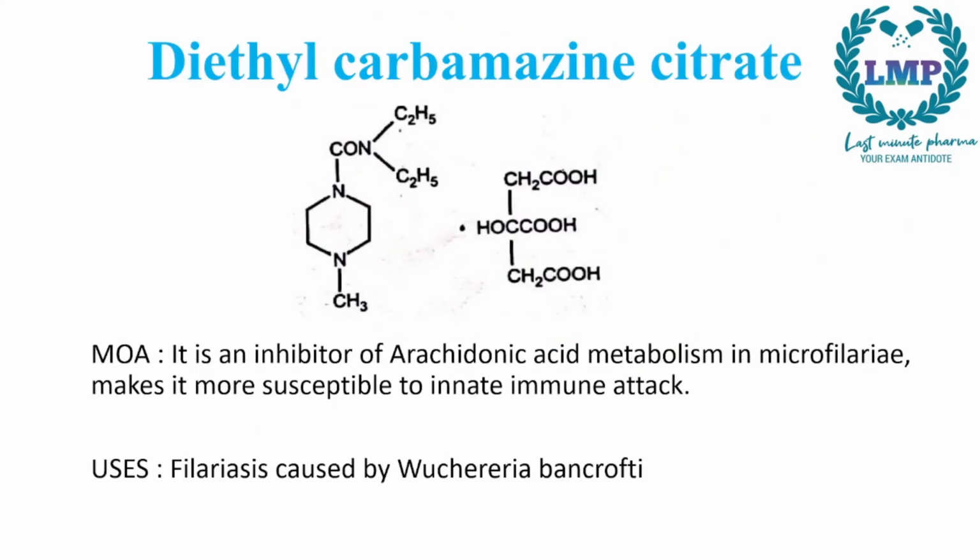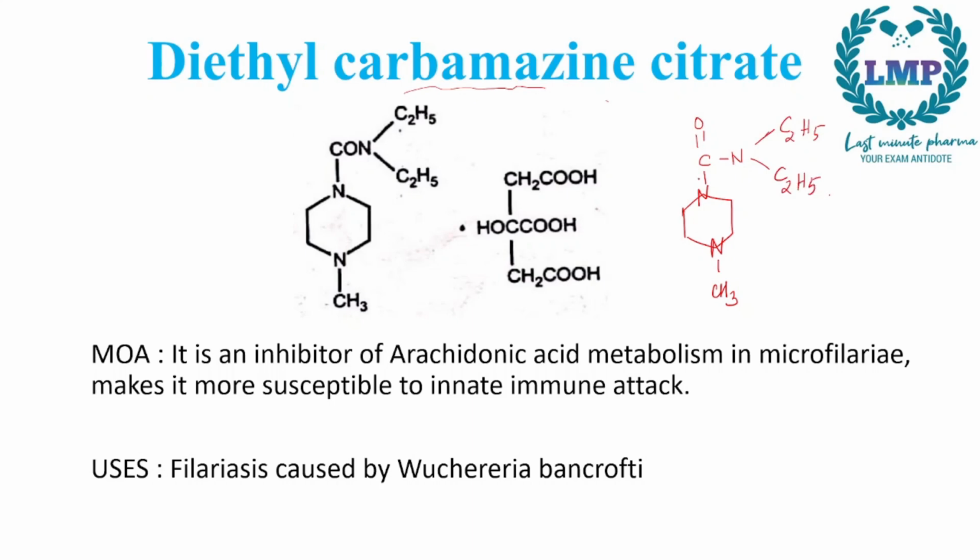Now next we will go to diethyl carbamazine citrate. First we will draw piperazine. So piperazine would be one nitrogen right here, one nitrogen right here. Now we will make it a methyl piperazine. Now we will give it a carboxamide, so C double bond O N and H2. But since it is diethyl carbamazine, we will give it two ethyl groups, C2H5 here,